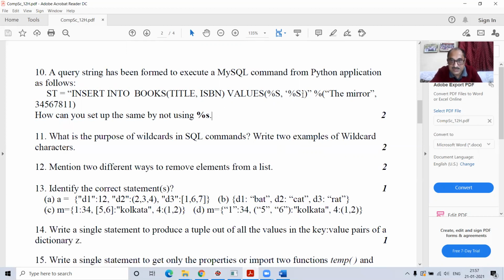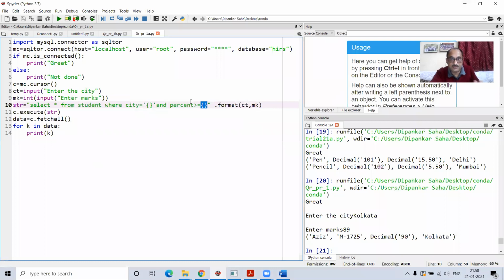But here, unfortunately, there was a small error in the question, which I realized later. Look at this carefully. Here I'm supposed to pass two values, the first non-numeric, and the second one a numeric value. So the first percentage should have come within a pair of single quotation marks. The second should have come without single quotation marks, but I actually mixed up here. The question was wrong. Fine. So this was the second way of doing it.